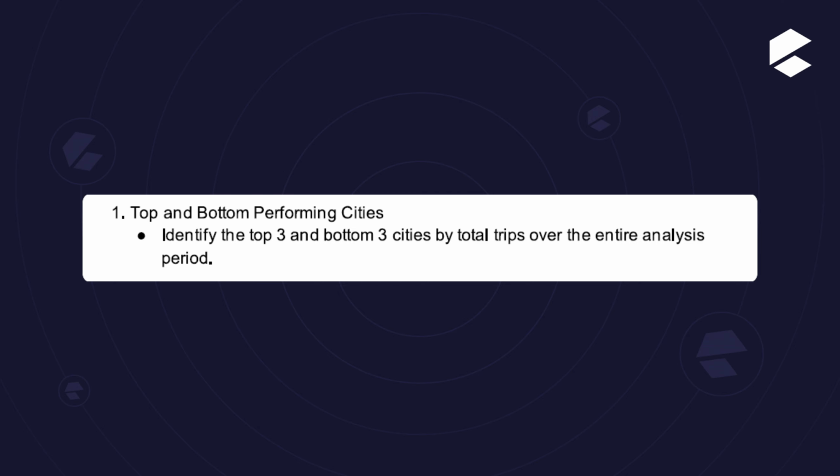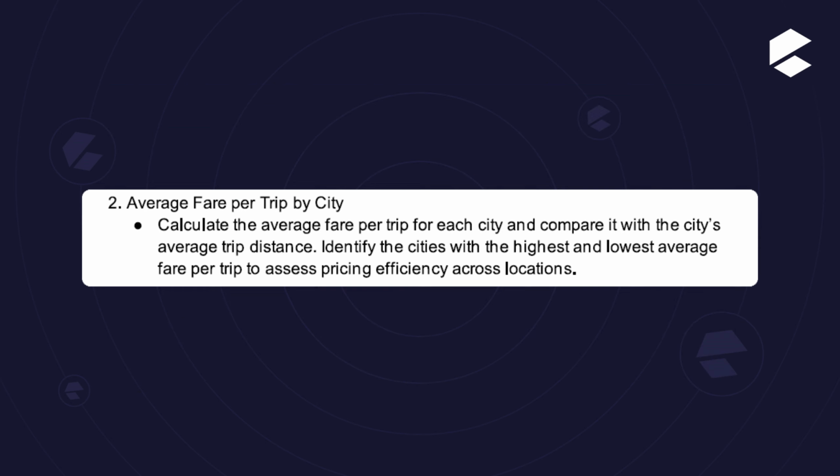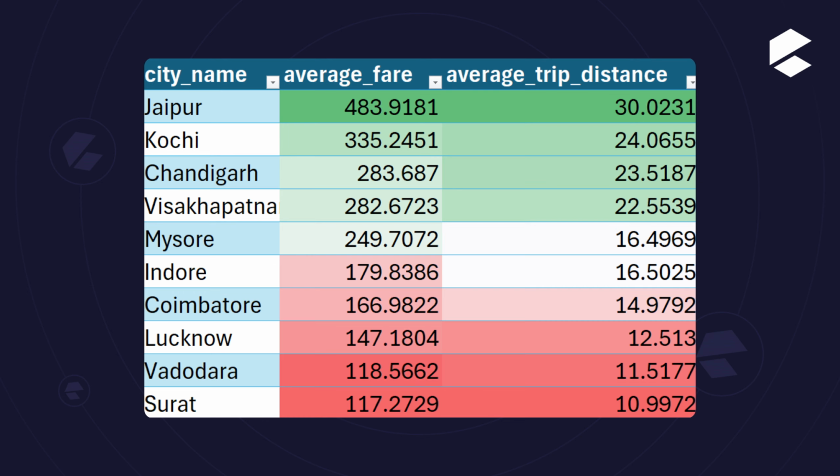Here is the first question, top and bottom performing cities. And this is the output of question 1. The top 3 are Jaunpur, Lucknow and Surat, and the bottom 3 are Visakhapatnam, Coimbatore and Mysore. The second question is average fare per trip by city, and this is the result. Here Jaunpur's average fare is 4083.91, Kochi is 3035, and the bottom is Surat at 117.